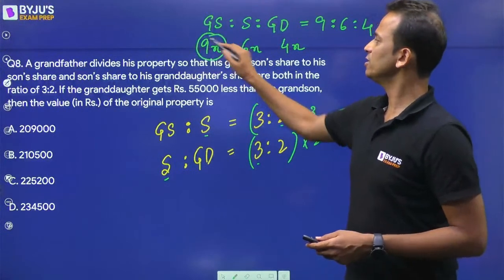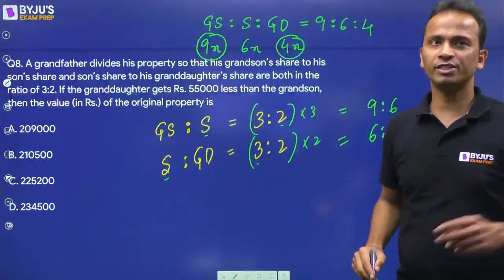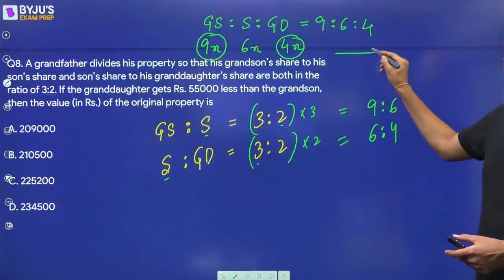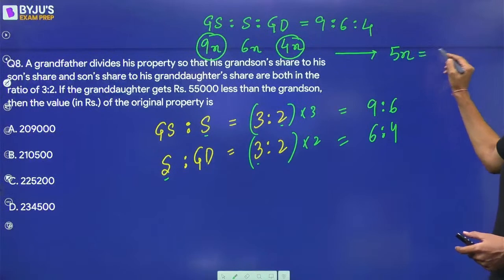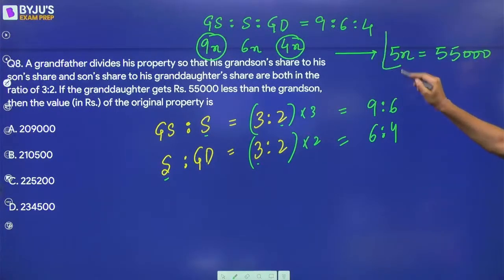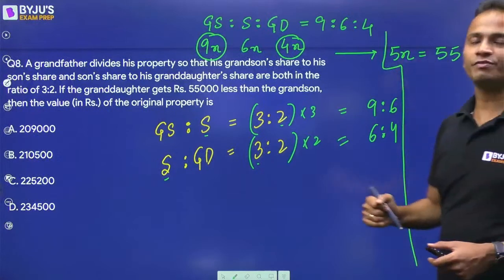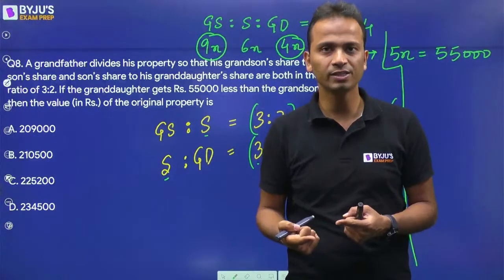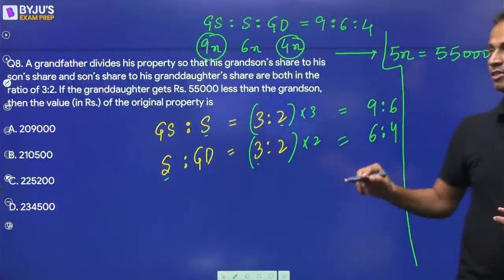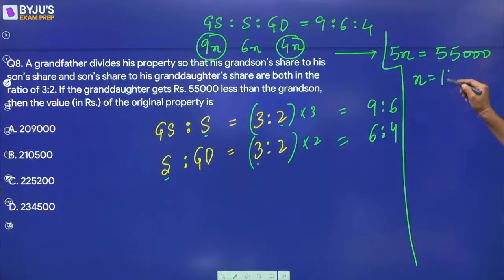So the difference between these two is given. What is the difference in terms of x? 9x and 4x. The difference here is 5x, which is given as 55,000. Okay. So if 5x is 55,000, we'll get the value of x. The value of x will come out to be 11,000.